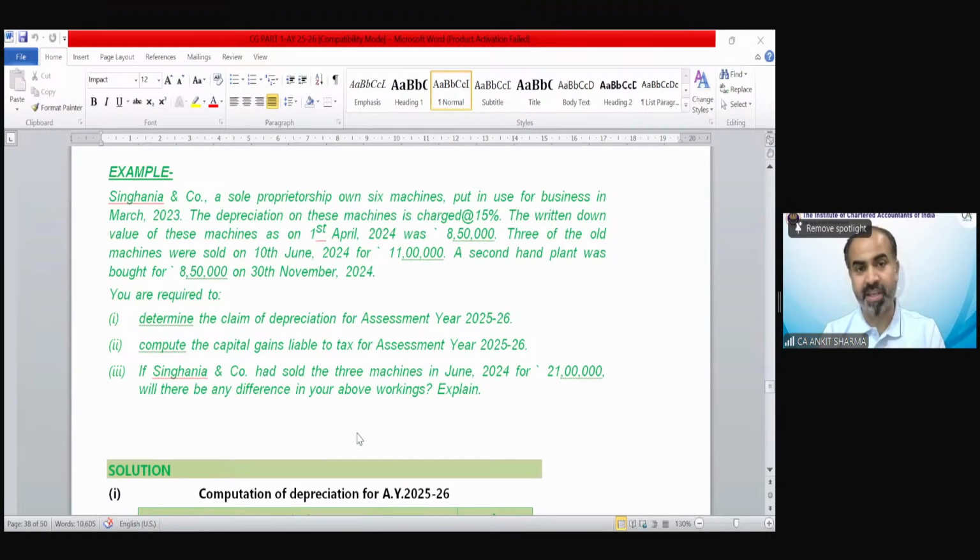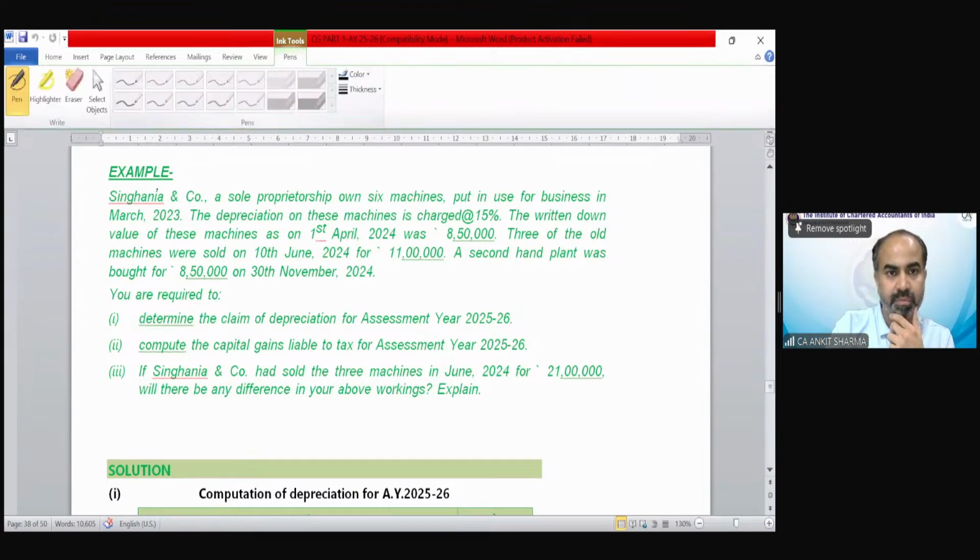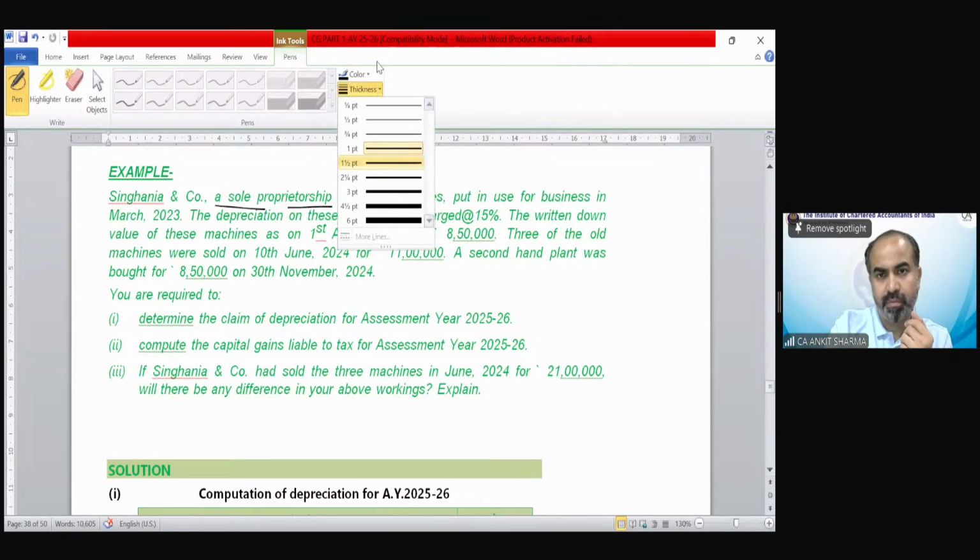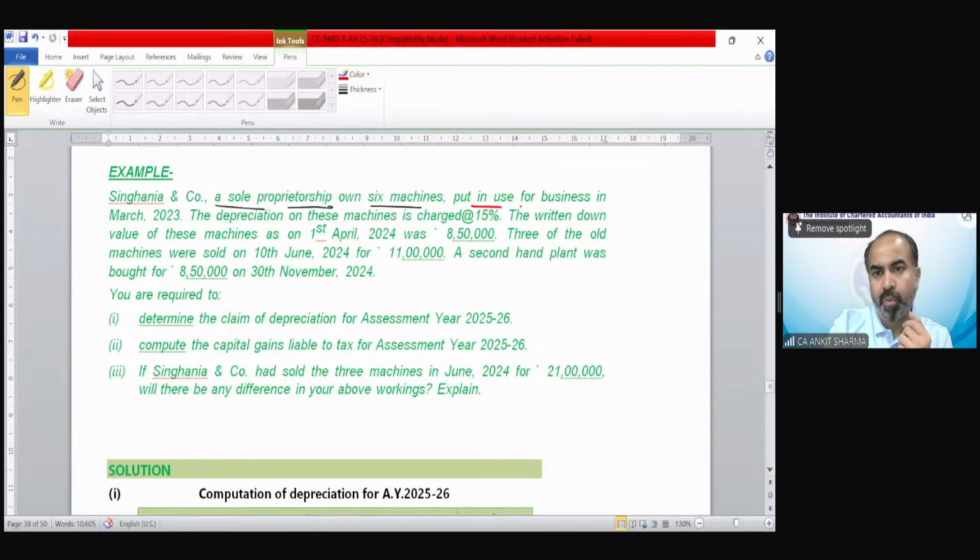The example says, Singhania and Company, a sole proprietorship, owns 6 machines, put in use for business in March 23. The depreciation on these machines is charged at 15%.